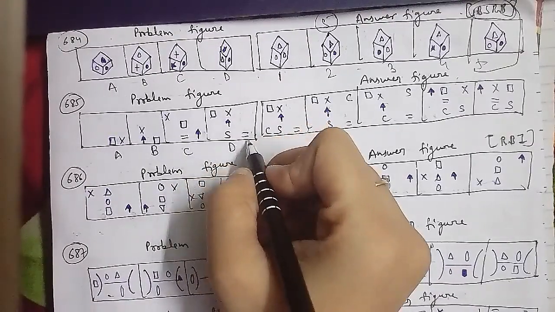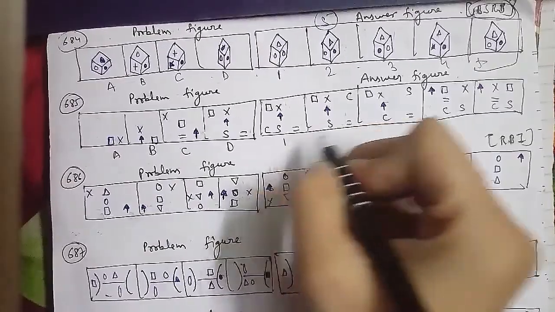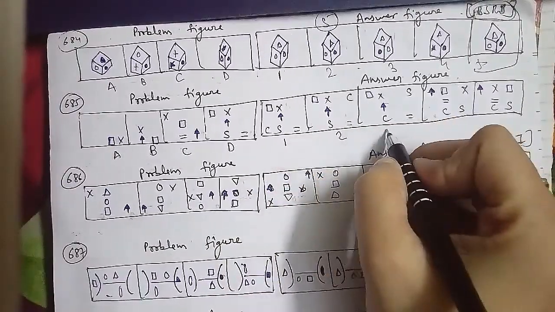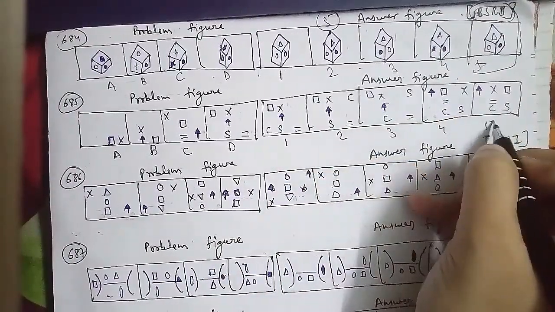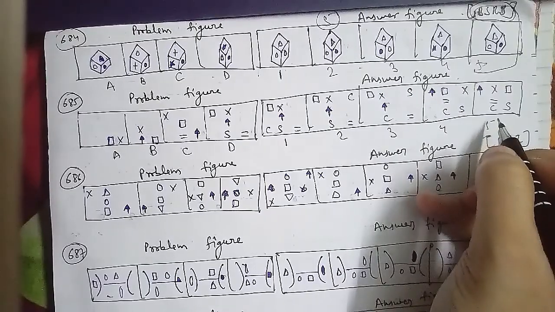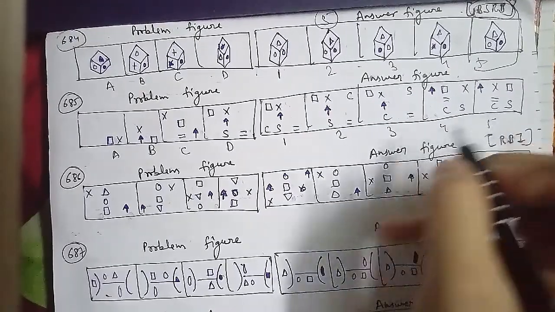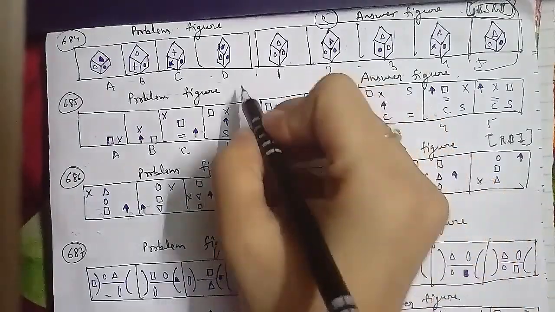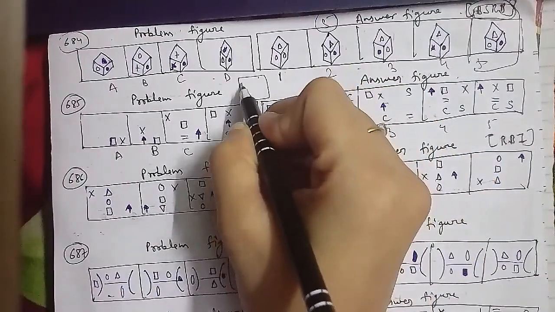In this, all the pre-existing symbols move in a fixed order: this will move to here, this will move to here, and from this it will move to here, and this will move to here, and this will move to here.